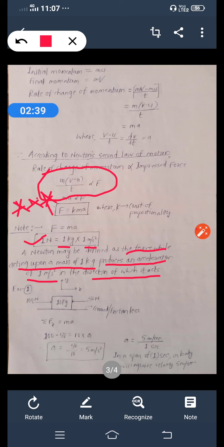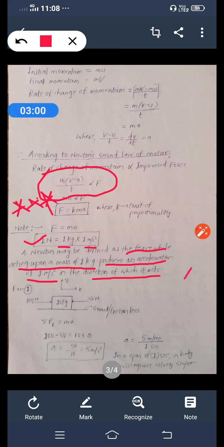Remember this. Now take some examples, and that example is based on Newton's second law of motion. So see here, first example, very simple. In this example, a body is placed over the ground. That ground is frictionless, and the mass of that body is 10 kg.